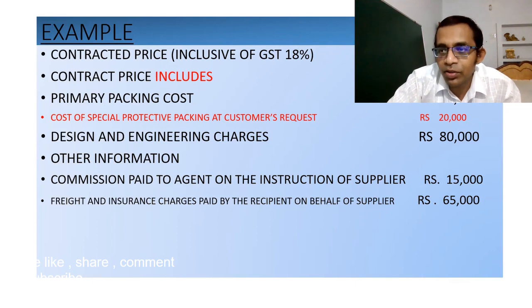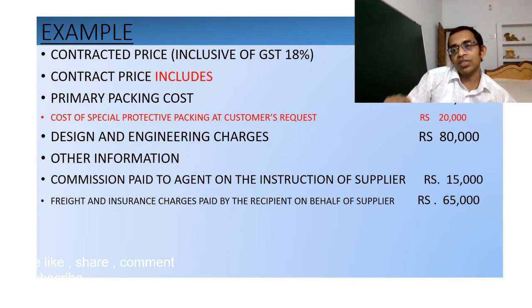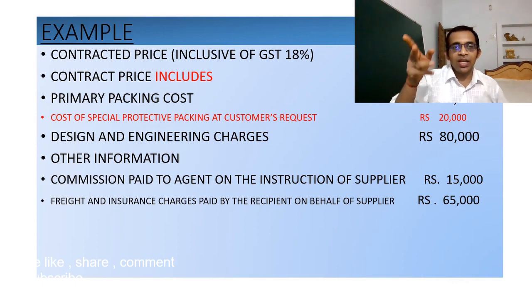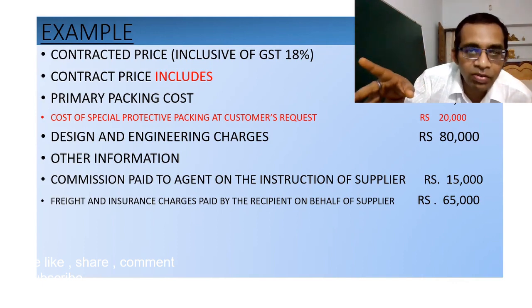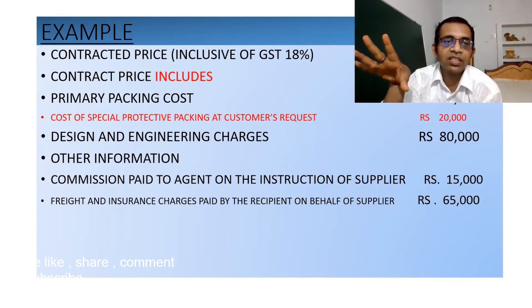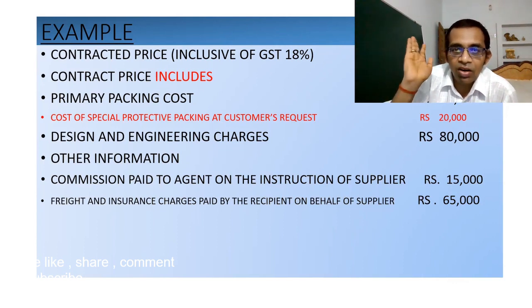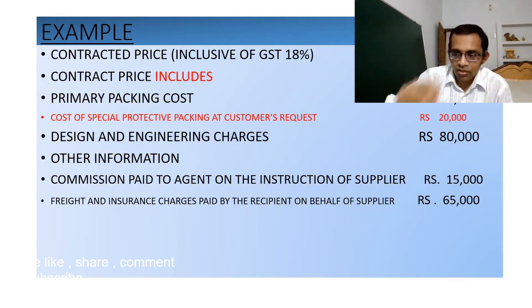So we have to include only 15,000 and 65,000, because the amount of 20,000 as primary packing, the amount of 20,000 as the cost of special protective packing, and the amount of 80,000 which belongs to design and engineering charges are already included in the contract price.